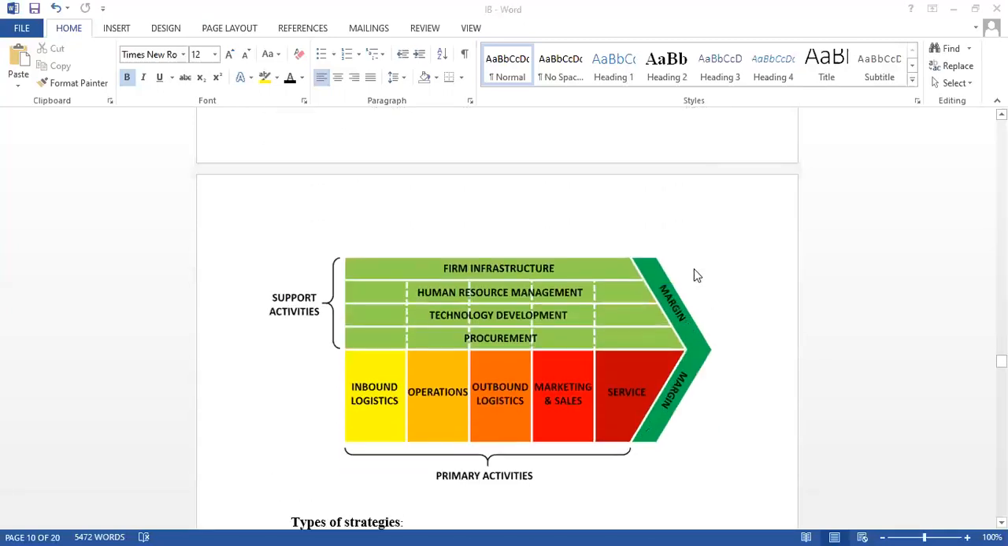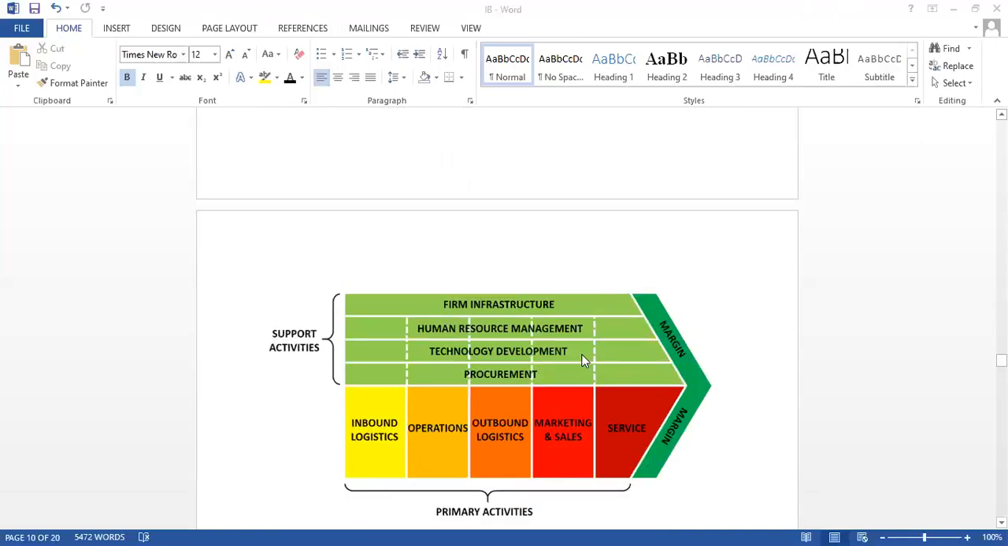Okay, so now let us see what this value chain analysis is and how it is described. All right, it is explained in two ways, one with primary activities and the other with supportive activities. So what are the primary activities here? Inbound logistics, operations, outbound logistics, marketing and sales, and services. So these five are considered primary activities.